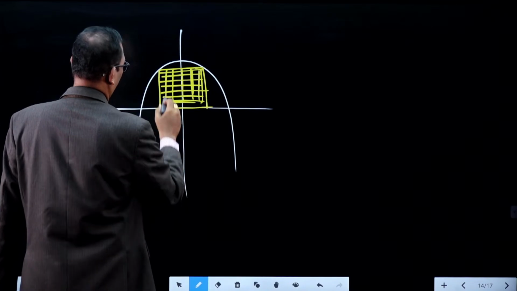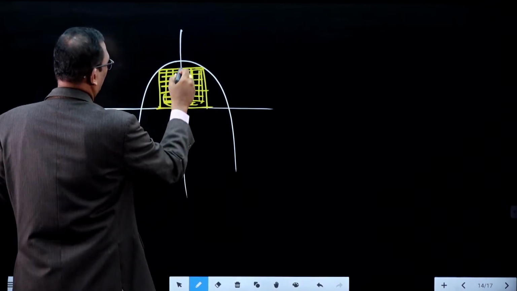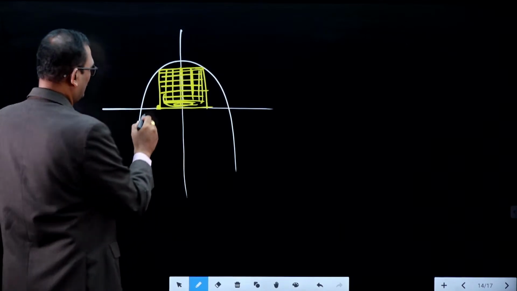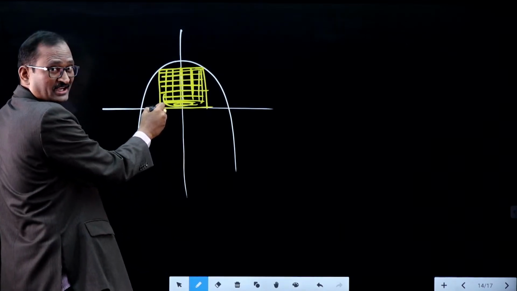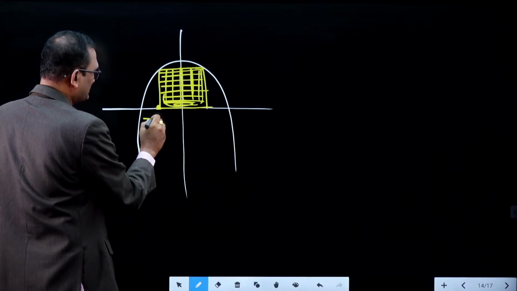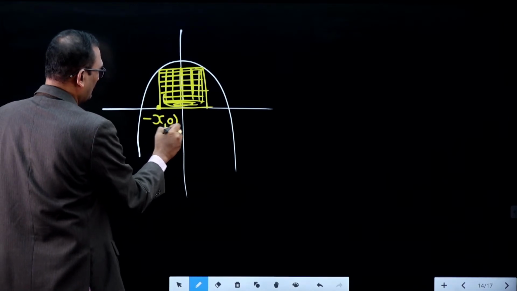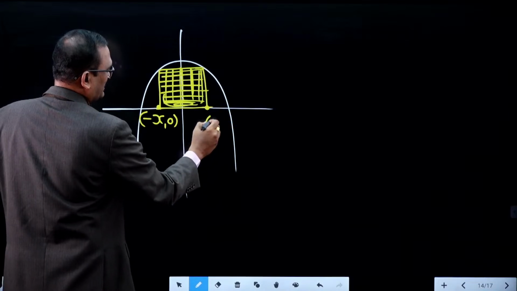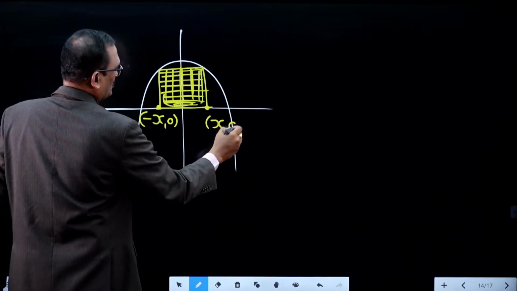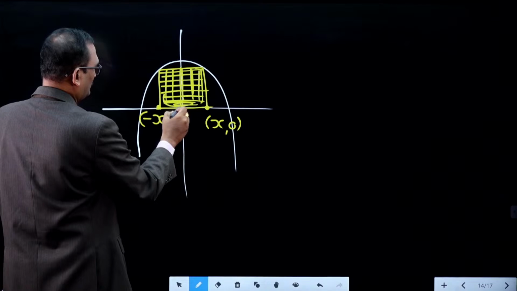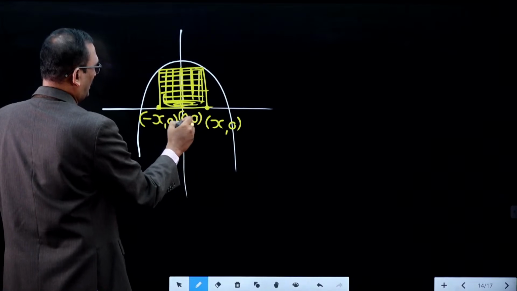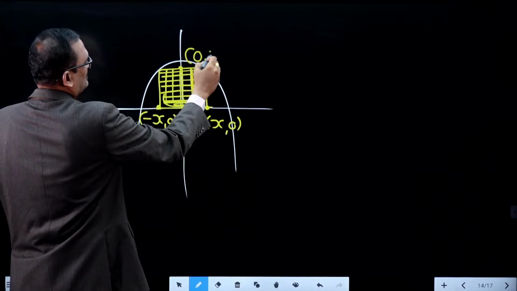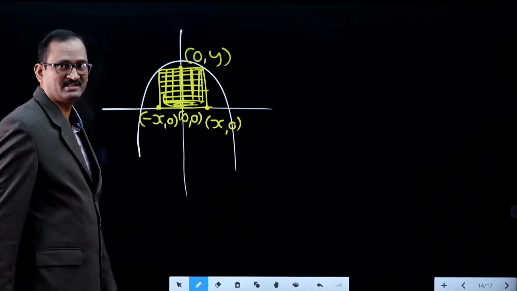So the other two are on this x-axis. Do you know this end point? This point lies on the negative x-axis. On the negative x-axis the x coordinate is negative. This point lies on the positive x-axis. On the positive x-axis the x coordinate is positive. Y coordinate 0. This is 0, 0. And what about this point? This point lies on the positive y-axis.